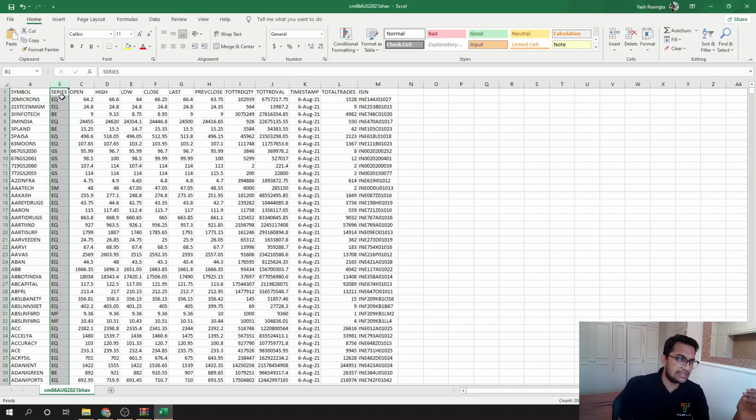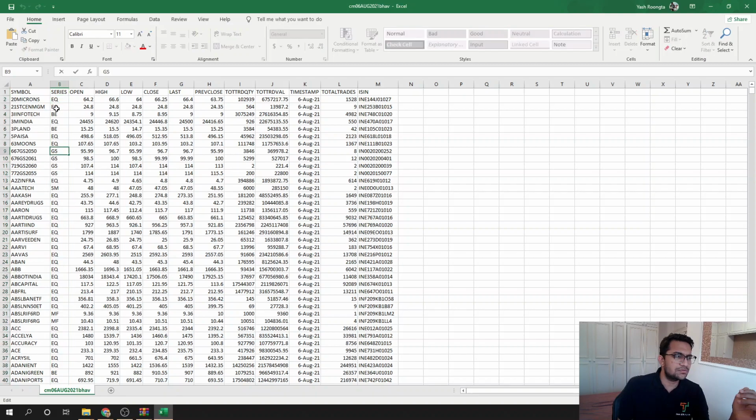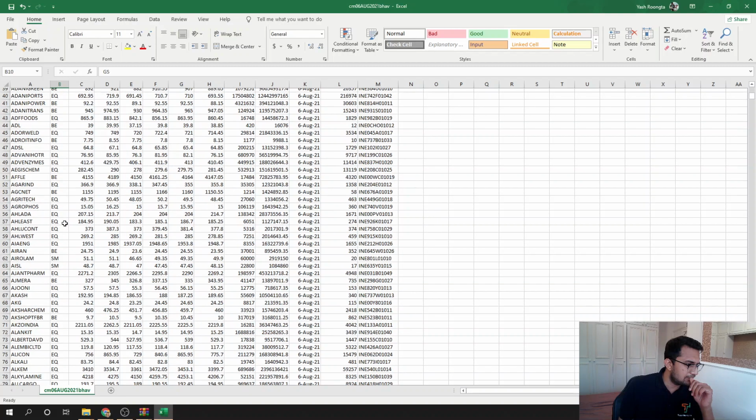The series, there are different series like EQ, BE, GS. Each of them has its own meaning. So EQ is the normal one. BE is where you have to take delivery of the stock, and only after you have got the delivery can you trade it. GS is something related to sovereign bonds, and there are different series, and all that information is available on NSE for you.